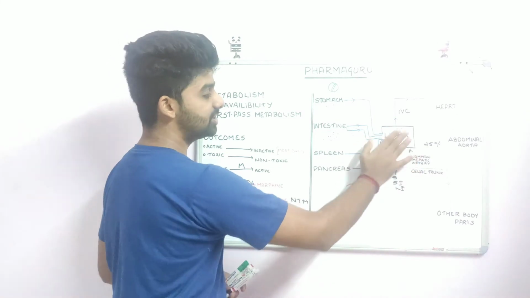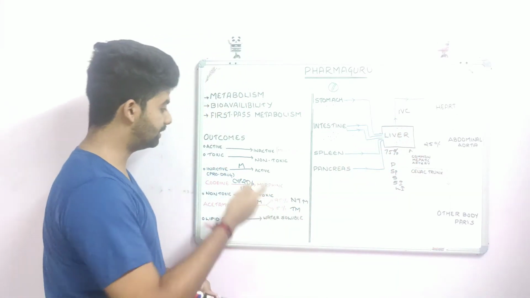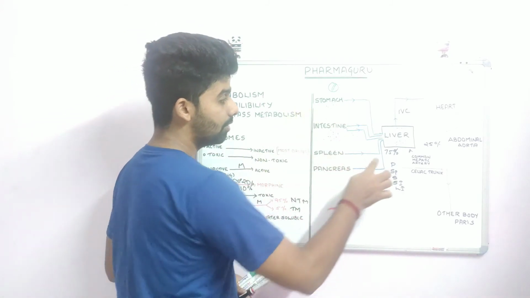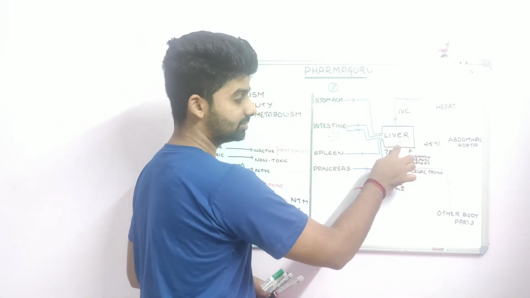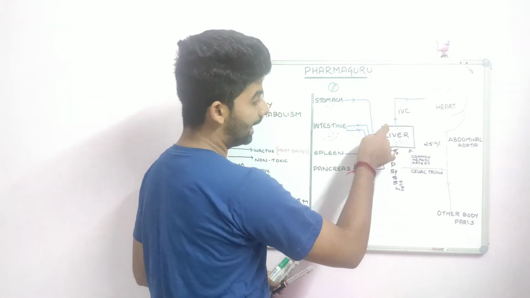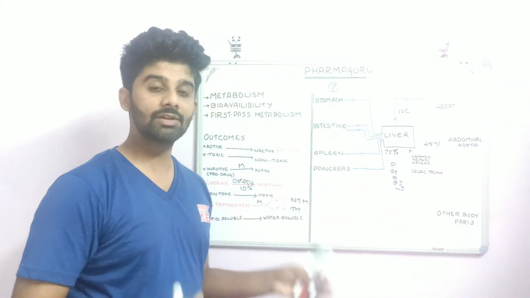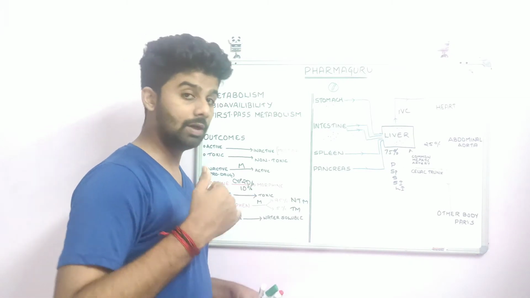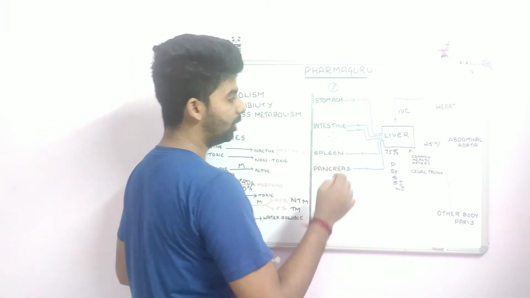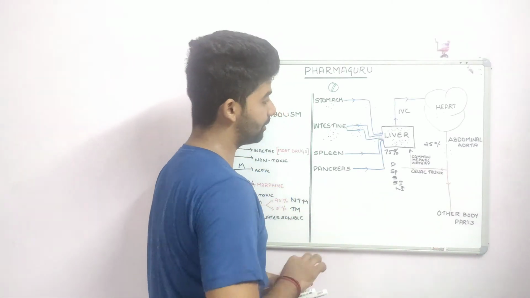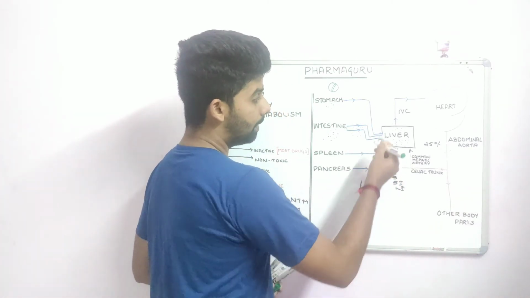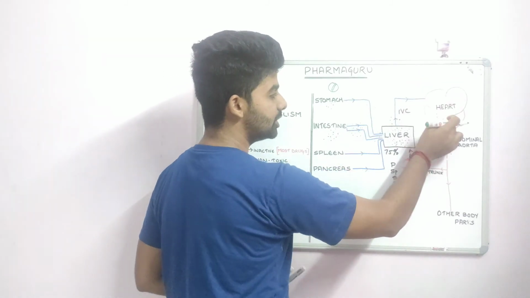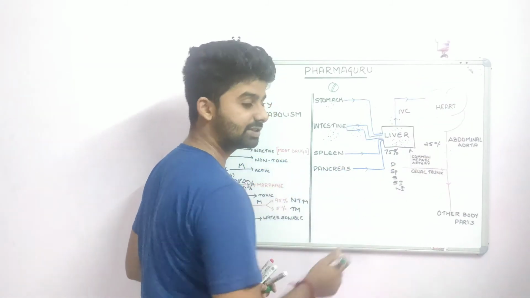Now, since the drug has reached the liver, what will happen? Obviously, the liver converts active drug to inactive form, right? So the liver will convert the active drug, that is shown in green color, to the inactive form, that is red. It means not all the drug will be converted into inactive form, but a majority fraction of the drug will be. And only a small fraction of the drug will be given out by the liver into the inferior vena cava, and this small fraction of the drug will reach the heart and then the systemic circulation.